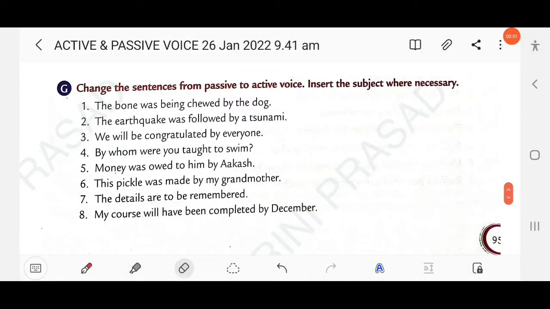Here in this video we'll discuss exercise G. Change the sentences from passive to active. Insert the subject where necessary. Here the sentence is already written in passive, you have to change it into active. The bone was being chewed by the dog. This is written in passive voice. That means the sentence starts from the object, the bone, and here the agent is by the dog. And the tense used is past progressive.